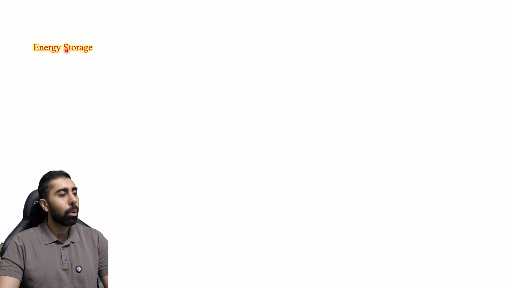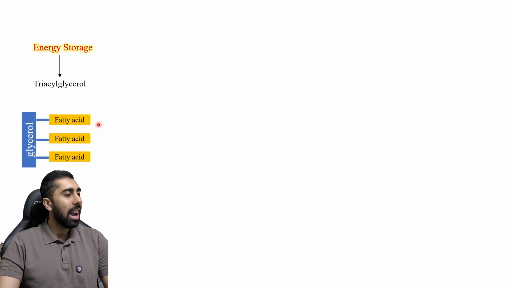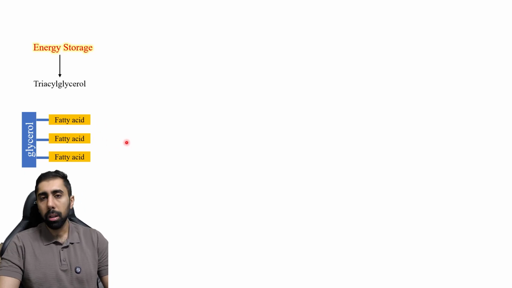They are very important energy storage, and the most important molecule in lipids as an energy storage is triacylglycerol, or triglycerides, and they have three fatty acids and one glycerol as a backbone. These fatty acids can be different. For example, this fatty acid can be oleic acid, this one can be palmitic acid. They can be different and also they can be the same. It depends on the situation and it depends on the cell.